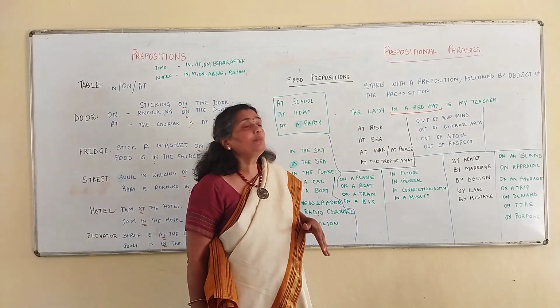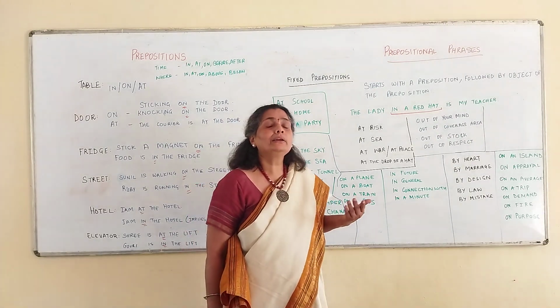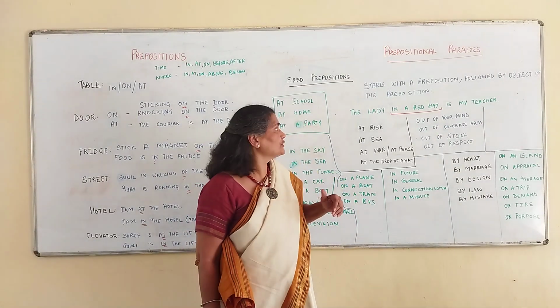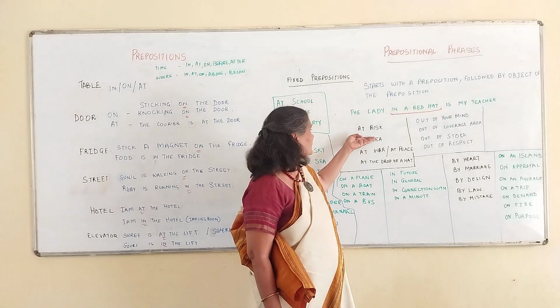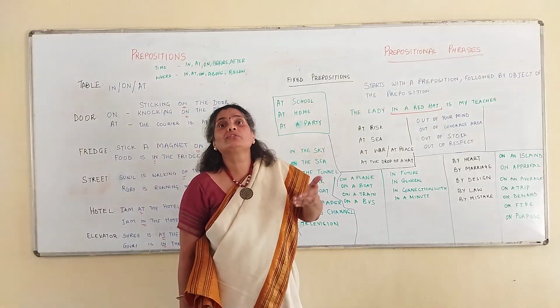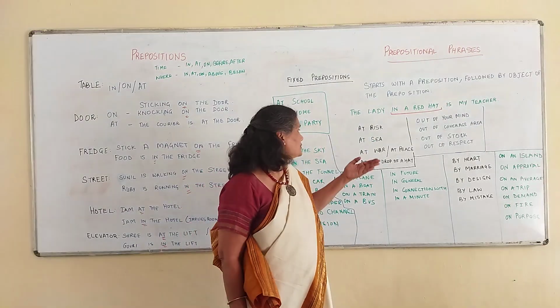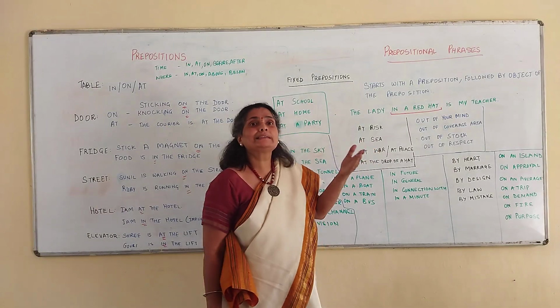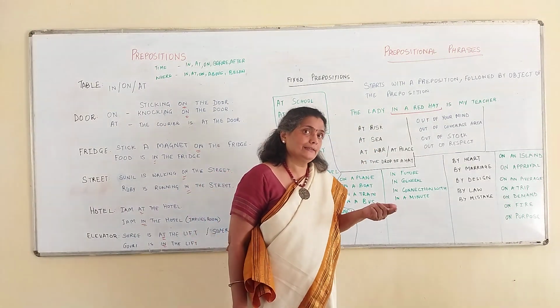We will take a few more examples which are widely found in the English language. At risk. Okay? The child is at risk is commonly used. The sailor was at sea, not in the sea. Right?